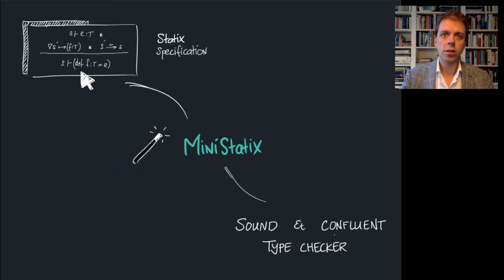With the operational semantics we developed, we get executable type checker implementations from Statix specifications. In the paper, we prove that the resulting type checkers are sound and also confluent. And we implemented this operational semantics in mini-Statix, which is a Haskell implementation.